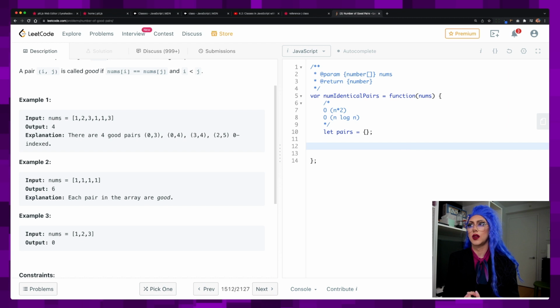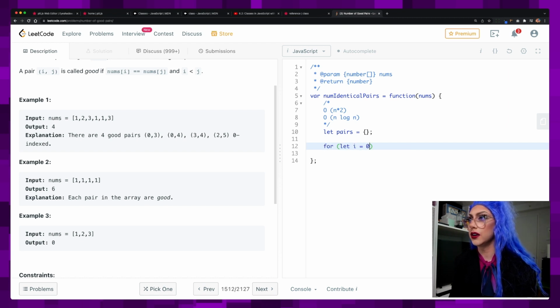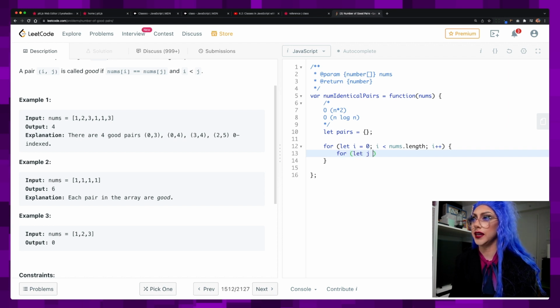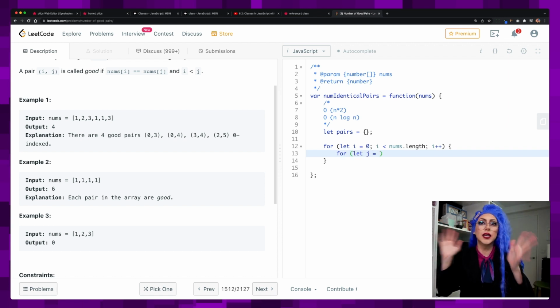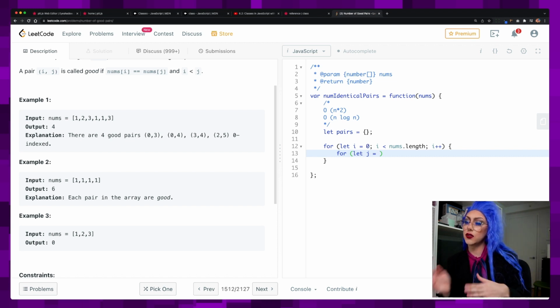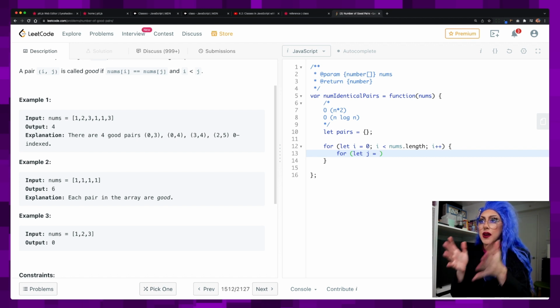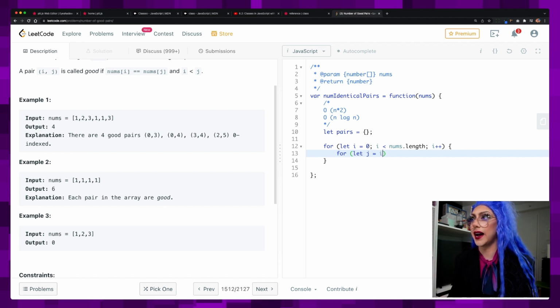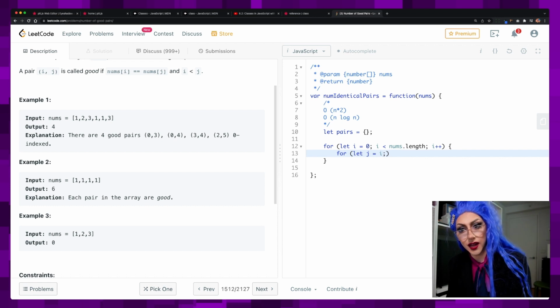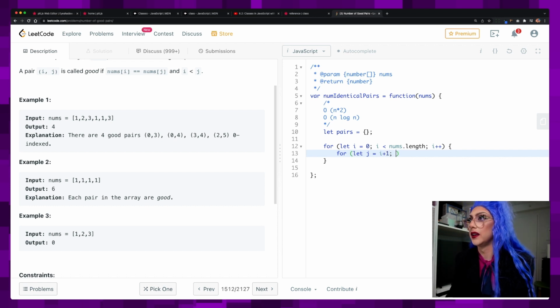I don't know if I'm going to need that, but we'll just do let i equals 0, i is less than nums.length, i plus plus. And then we're going to need another loop in here for let j equals, and this is a good thing that I can do already. Just a quick optimization is instead of going from 0, because we know we don't want to compare a number to itself, we want to start j at i, or do we start at i? We start at i plus 1. j is less than nums.length, j plus plus.